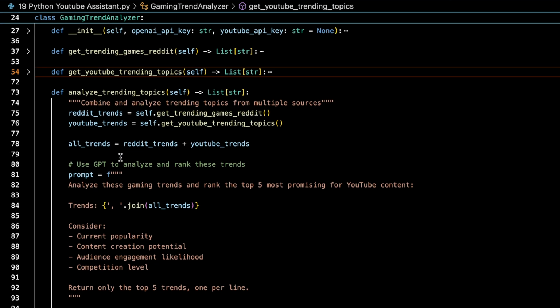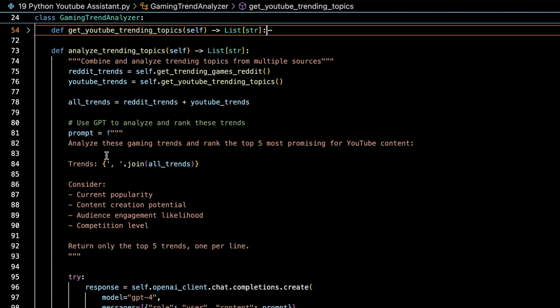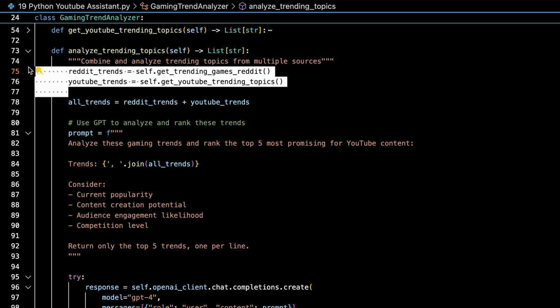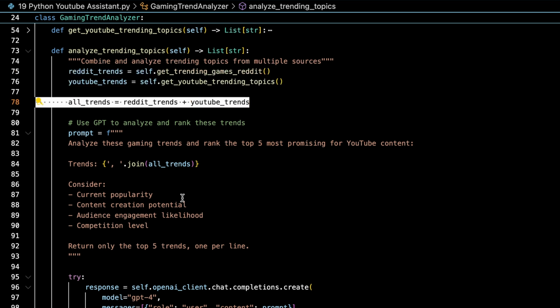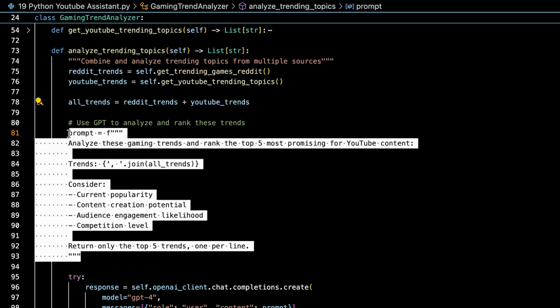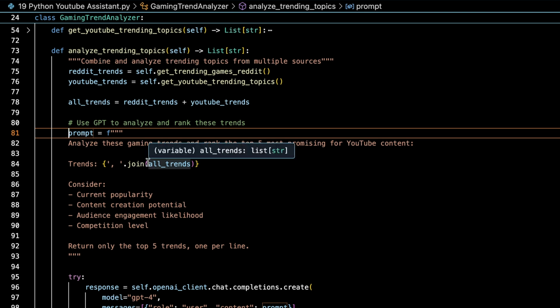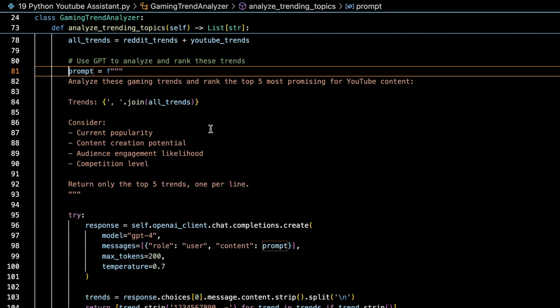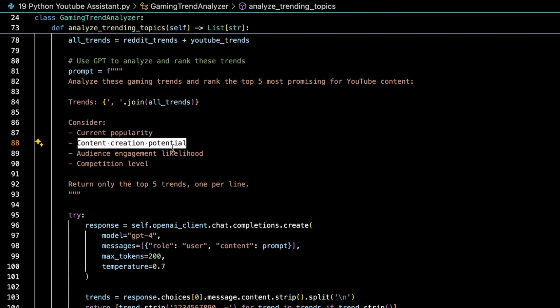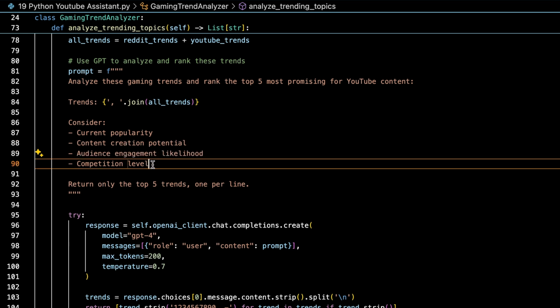Okay, then you have analyzing trending topics. What we do to analyze the trending topics is fetch all the results that we have gathered earlier, combine them, and then send a prompt to GPT telling it to analyze our trends and give the current popularity, creation potential, audience engagement likelihood, and competition level.